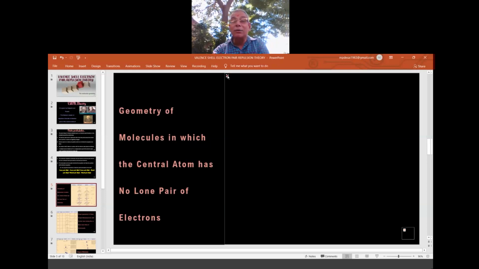There is a cross mark here. I don't know what this cross mark indicates. I don't know, no problem. So refer to the textbook where we have the molecules with no lone pair.